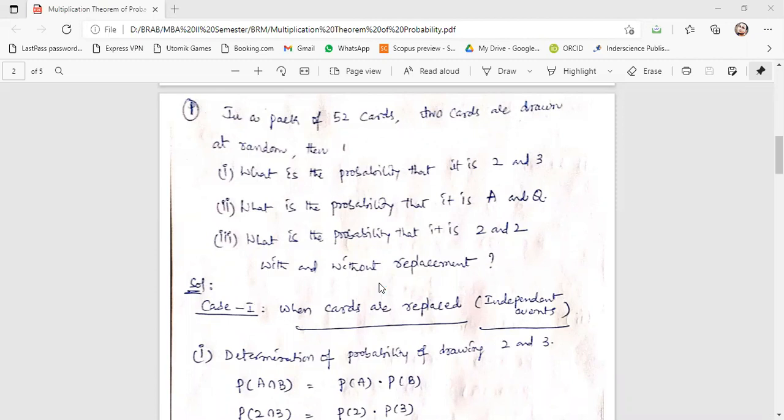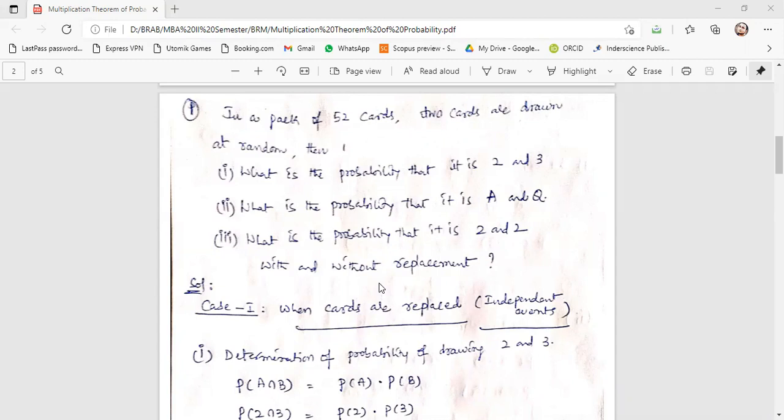One more principle is that if you find "and" in a question, it is a multiplication theorem. If "or" comes, then it is an addition theorem. So case 1 is when cards are replaced.